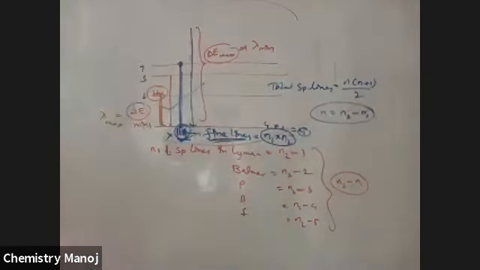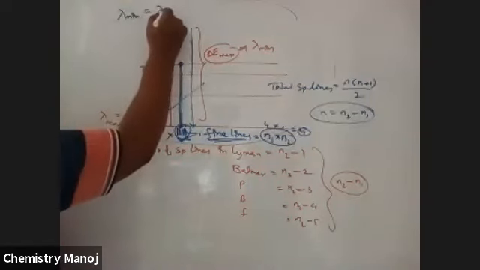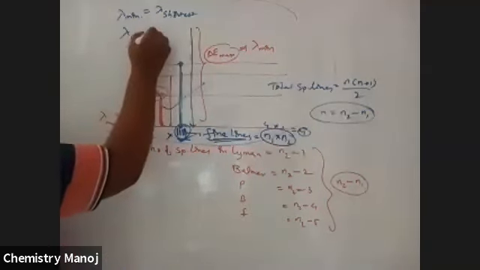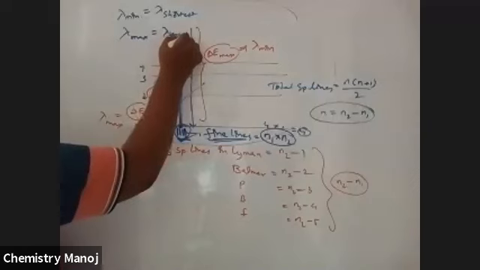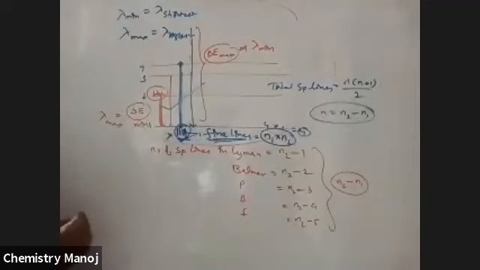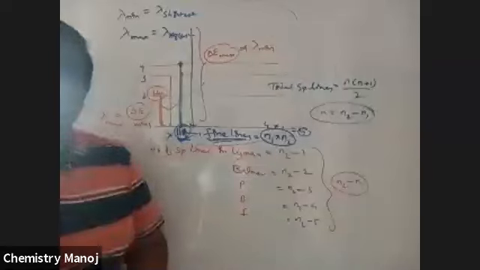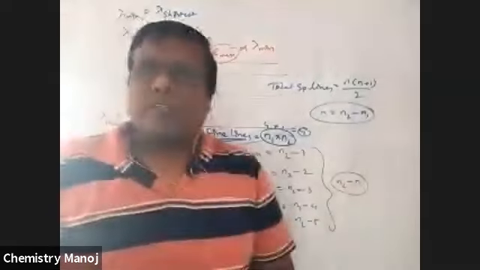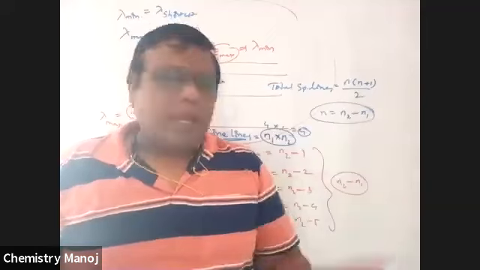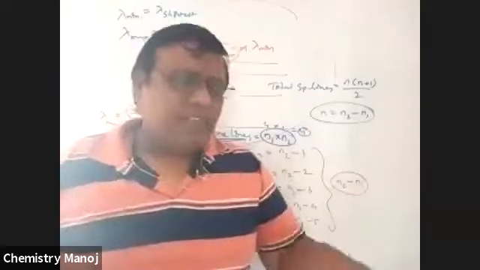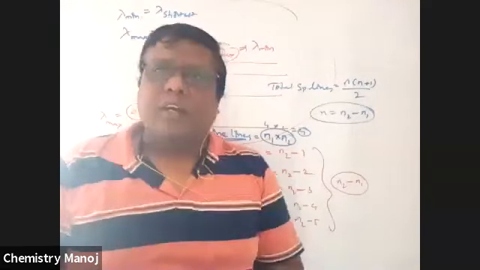So it is very, very important. Lambda minimum is nothing but lambda shortest. Both are the same. Lambda maximum is lambda highest or largest. Lambda minimum and lambda maximum are frequently used terms. So this is all about the different spectral lines available in the hydrogen spectrum: the Lyman, Balmer, Paschen, Brackett, Pfund series. Humphreys series is the latest one. So this is all about your hydrogen spectrum.